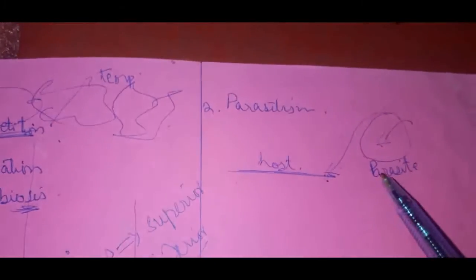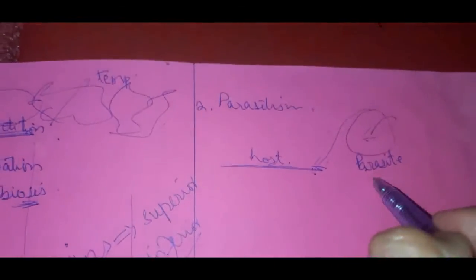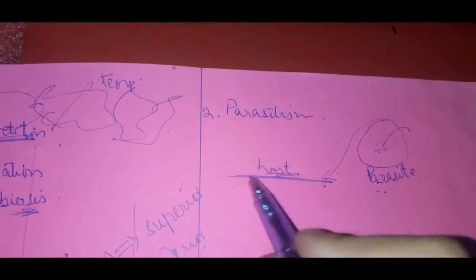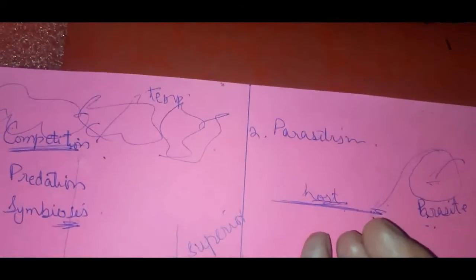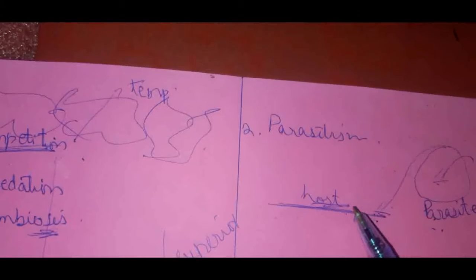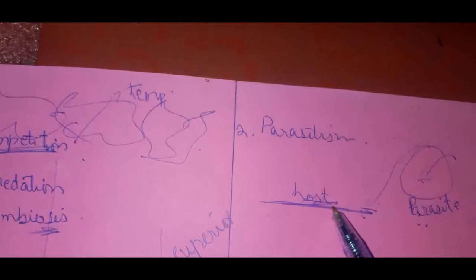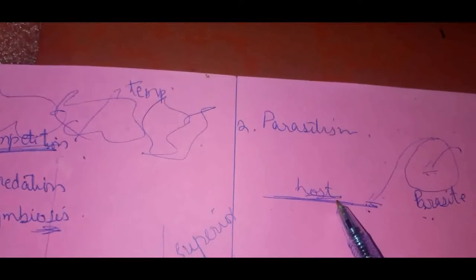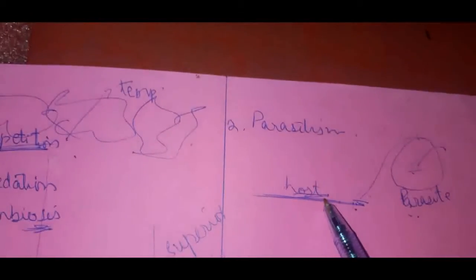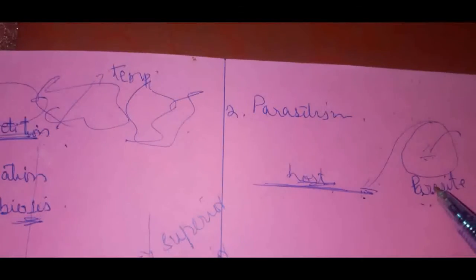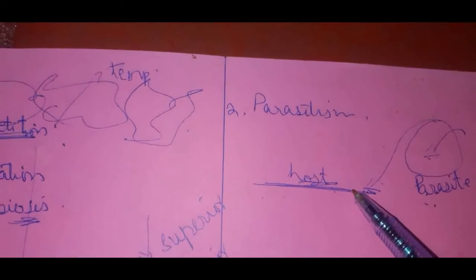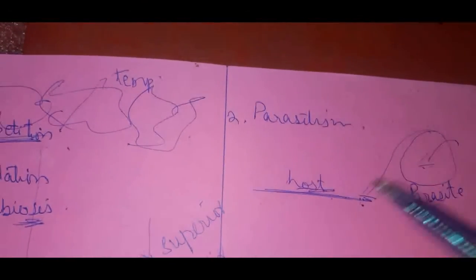So what happens is that the parasite gets its food, its nourishment from the host, whereas the host in turn loses all the nourishment. It doesn't want to give the nourishment because it wants that blood and those minerals inside it, but it cannot make that blood stay inside it. Why? Because of the attack of the parasite. The parasite attaches itself to the host's body and then feeds on it.